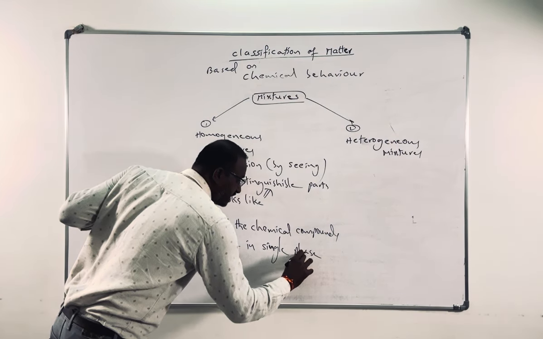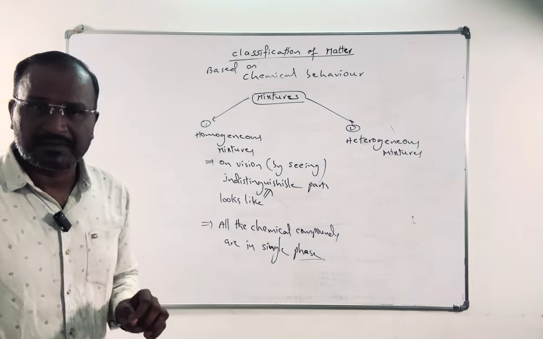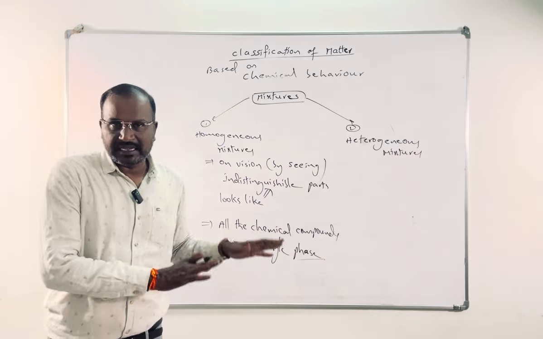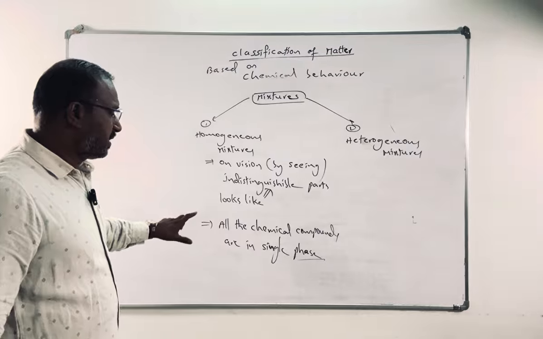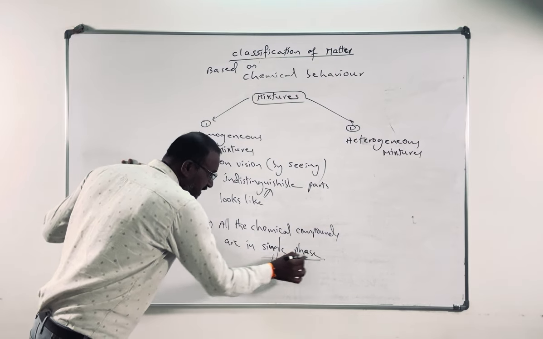Phase is different from state, but don't be confused; I'll discuss that later. It is not the time to discuss what a phase and a state are. So all the chemical compounds in a homogeneous mixture are in a single phase.